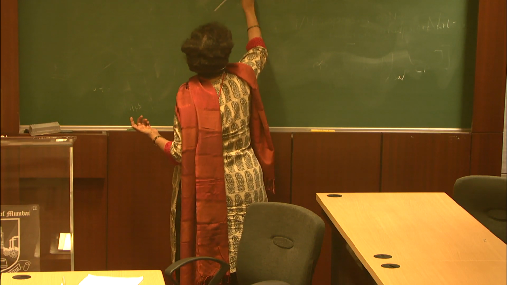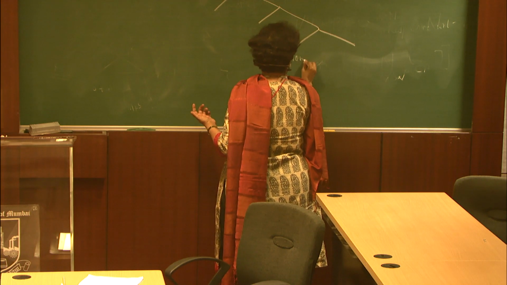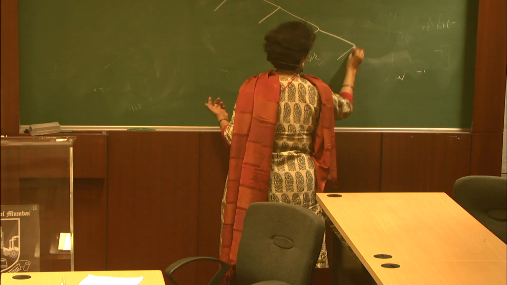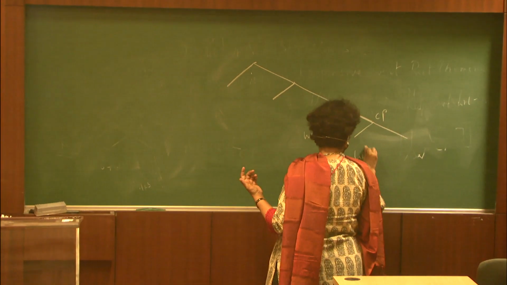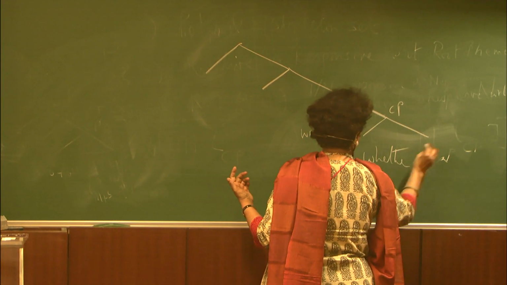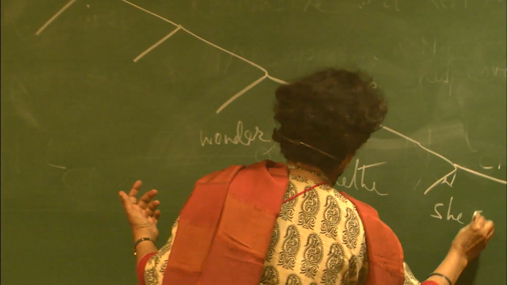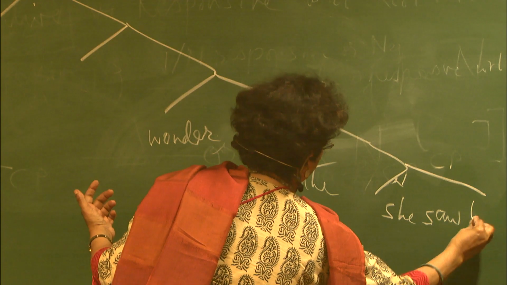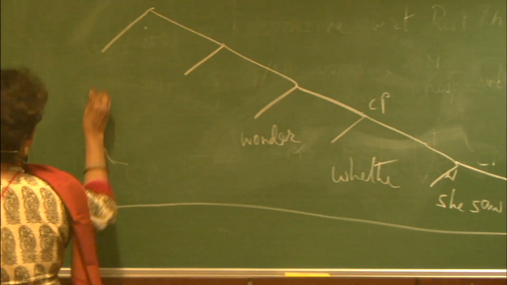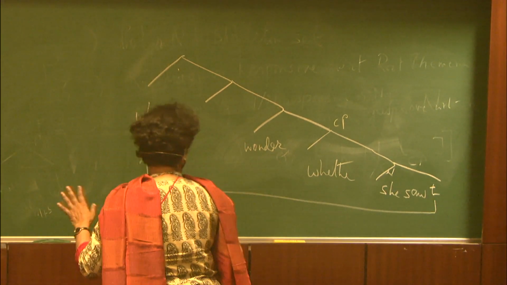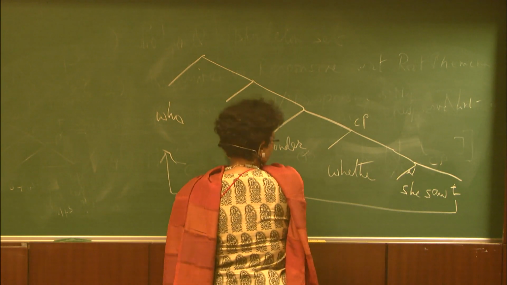And so wonder, and this would be CP in the old way at least, whether she saw. Let's just keep it simple. This is who, right? And it improves with which, whatever, with stuff like that.